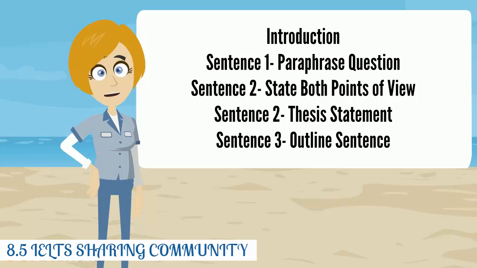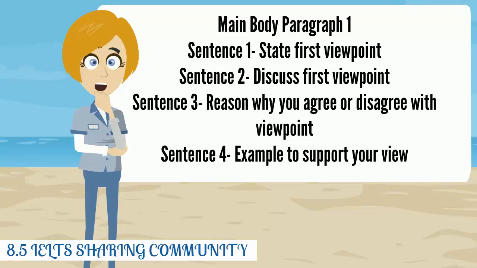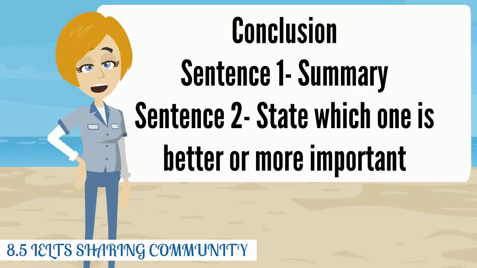Introduction. Sentence 1: paraphrase the question. Sentence 2: state both points of view. Sentence 2: thesis statement. Sentence 3: outline sentence. Main body paragraph 1. Sentence 1: state first viewpoint. Sentence 2: discuss first viewpoint. Sentence 3: reason why you agree or disagree with the viewpoint. Sentence 4: example to support your view. Conclusion. Sentence 1: summary. Sentence 2: state which one is better or more important.